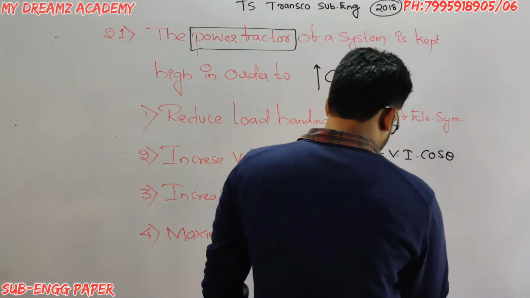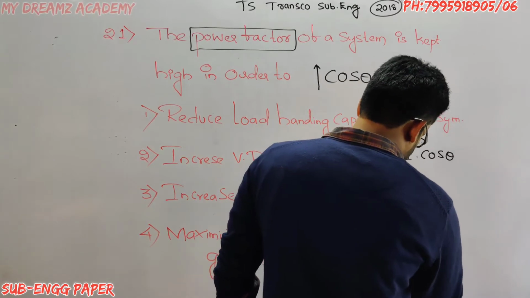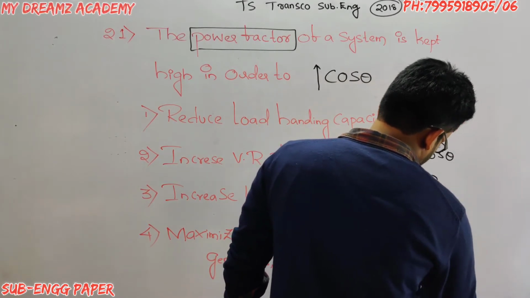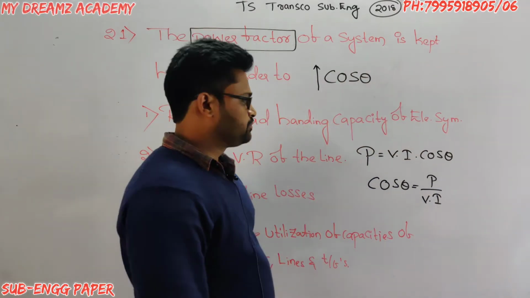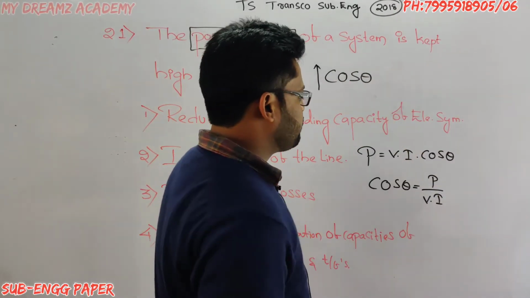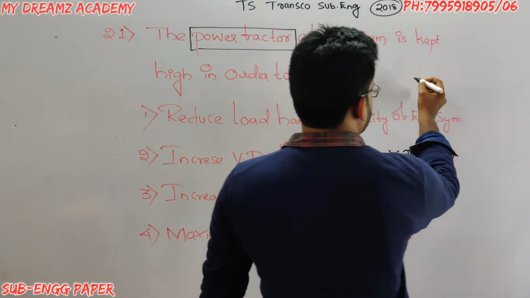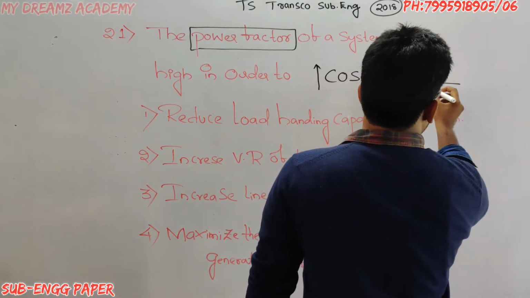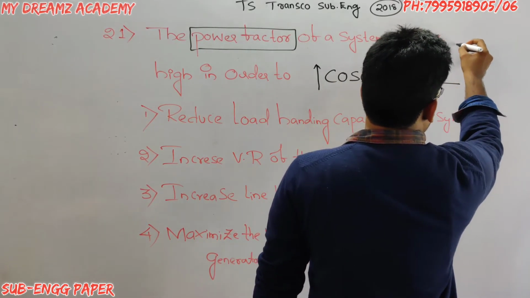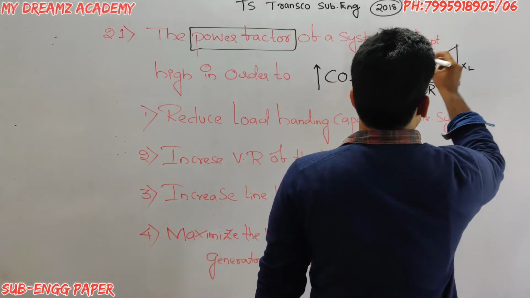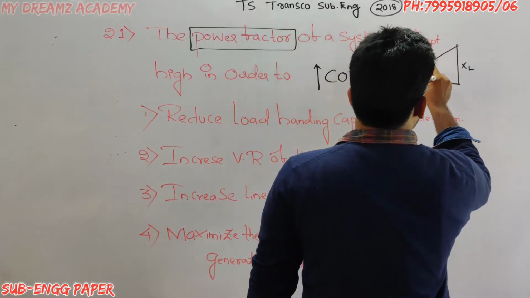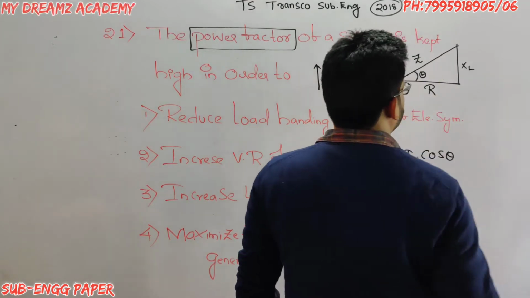From this, cos theta is equal to P by V into I, and there is another way of representing power factor. Let us consider this is resistance and this is inductive reactance, this is the impedance and this is theta.